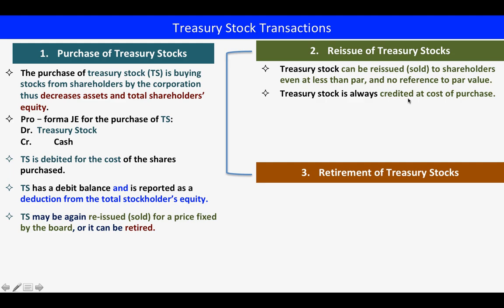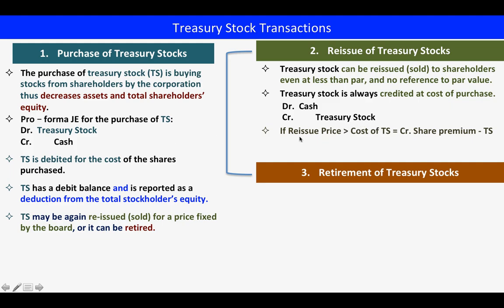Treasury stock is always credited at cost of purchase. So if we reissue it, our credit is treasury stock. When we purchase it, we debit treasury stock. So if we are going to sell it, this is what we are selling, this treasury stock, so here we are crediting it. When we sell it, we will receive cash from our sales and then credit the treasury stock, but the value will be the same value or cost that we purchased it at.